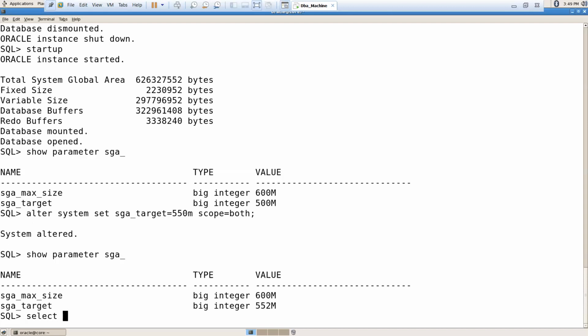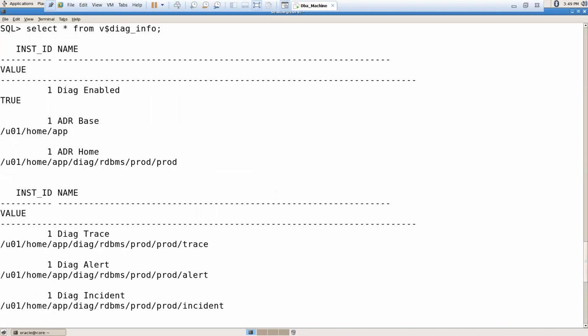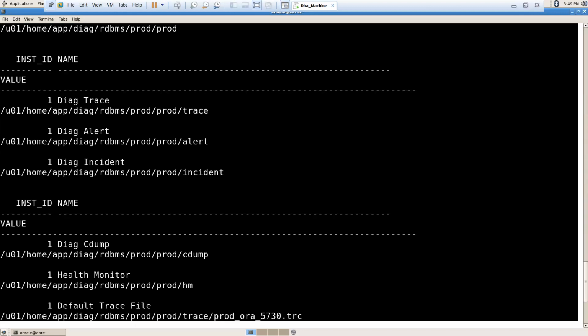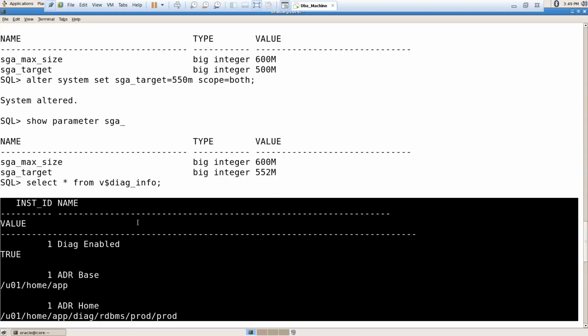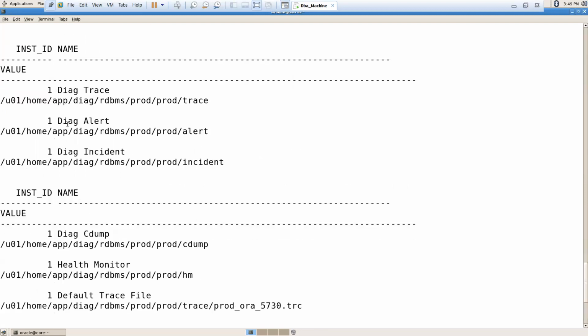select star from $diag underscore info to find the alert log file location. बोल के ये कमांड है, टू फाइंड आउट द लोकेशन ऑफ अलर्ट लॉग फाइल। गॉट इट? Yes, sir. So after that, what you have to do, a lot of output you are going to get, so many rows, so many records you are going to get in output. Okay, but you have to refer this one. See here, there is one value called trace. See here, diag trace.